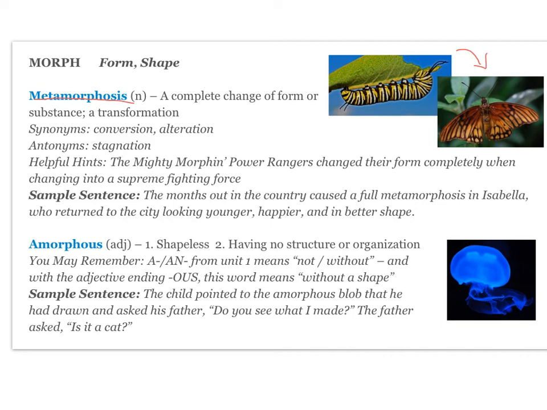You can also have a more metaphorical metamorphosis. So if you change a lot between being a child and being an adult, right? You could say that when you saw someone 20 years later, they had undergone a complete metamorphosis from their childhood self. Your synonyms are conversion or alteration, and your antonym is stagnation.